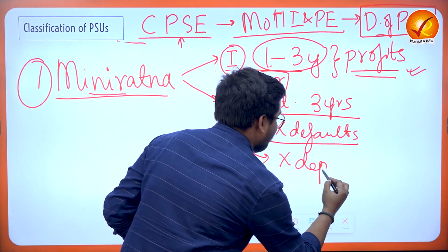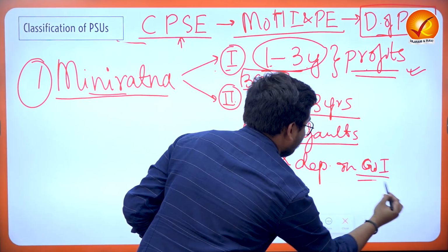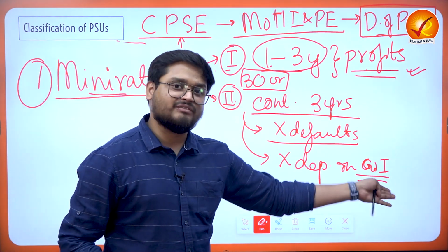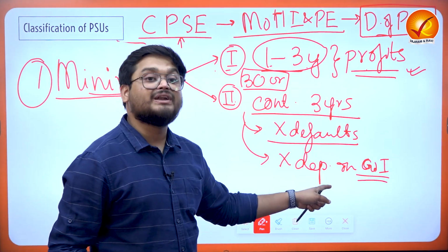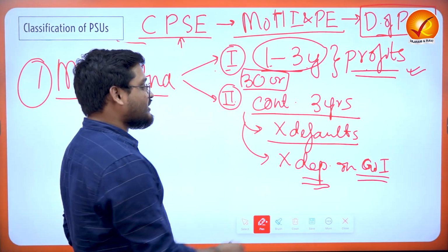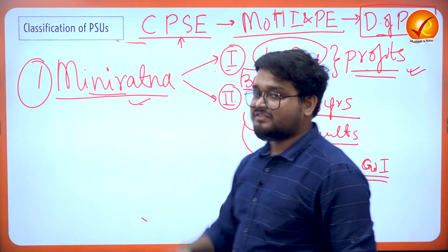They must not be dependent on the Government of India for any of the funding requirements or so on, right? Now the government from time to time can invest some money in them, but they must not be dependent. Their balance sheets must not be very weak. So this is how the performance of a Mini Ratna CPSE starts.